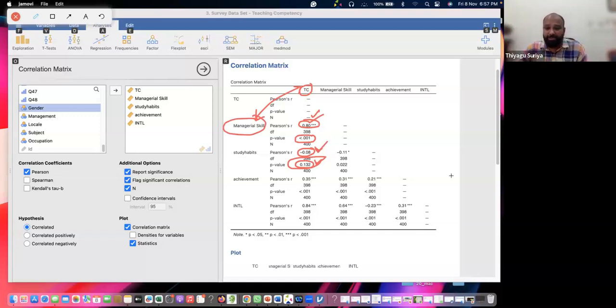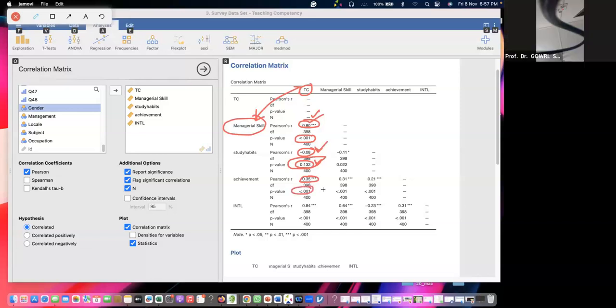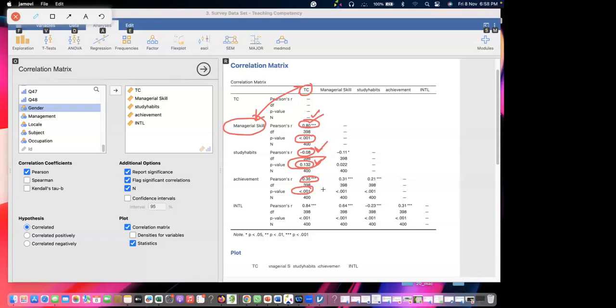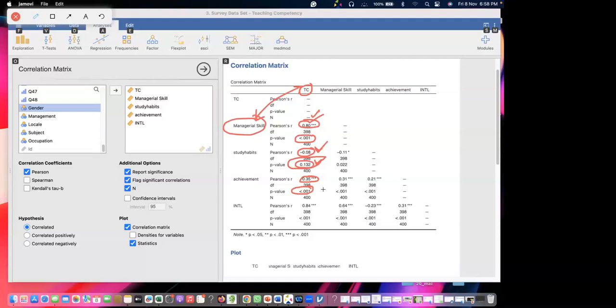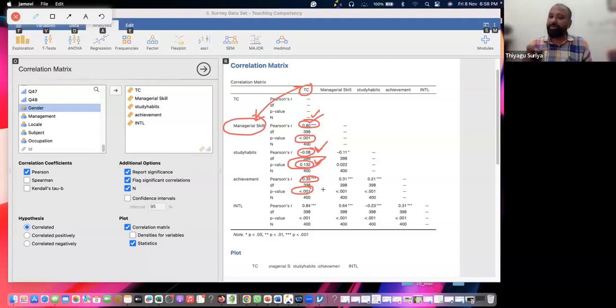What about the other conditions? Low degree, yes, of course. What is the other condition? 0.35, and the p-value is 0.001. Is it significant or not significant? Yes, it is significant. Whether it's highly significant or moderately significant? It is moderate. Even so, we are talking about a significantly positive relationship between the two variables. Now, what about intelligence with teaching competency?